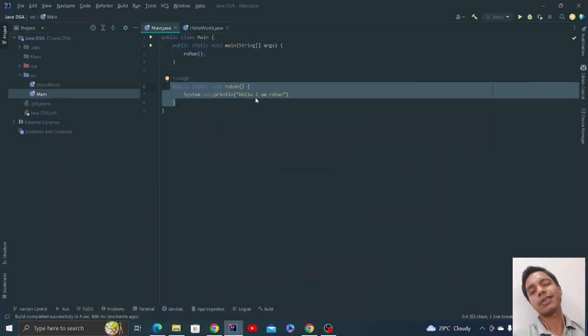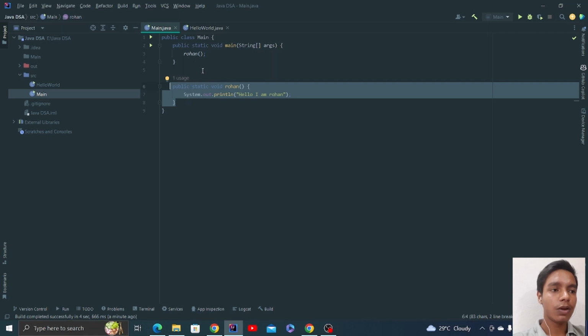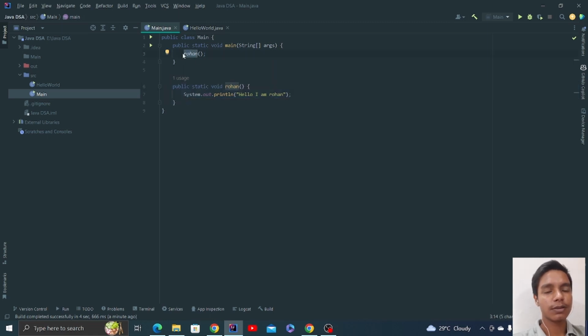Functions and methods. Functions are just a synonym of method, you can say. Functions are just another name for methods. So you can say method or function, whatever it is. So then we call this function inside this main function. I call this match function inside my volleyball function, that is the main function, and then we hit that ball, right? So that is how we are doing it over here as well. Okay, cool.